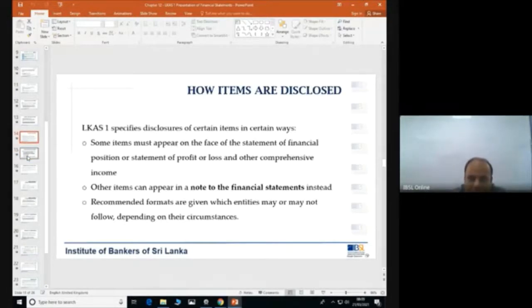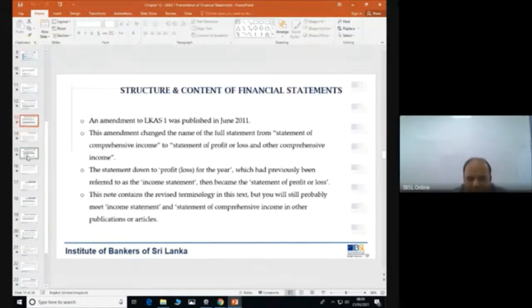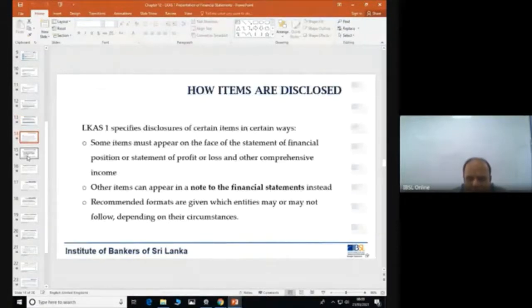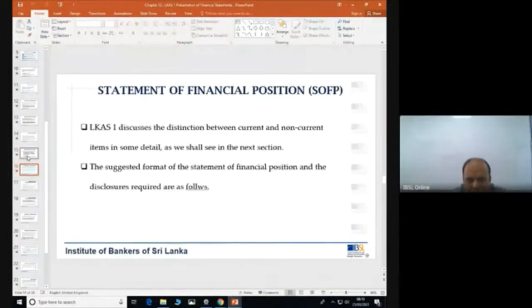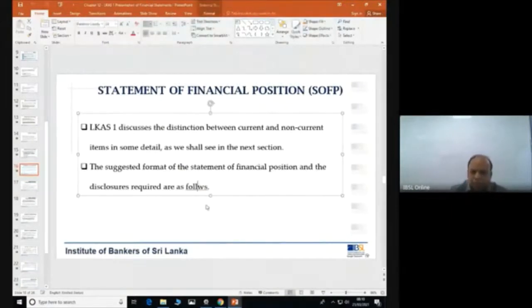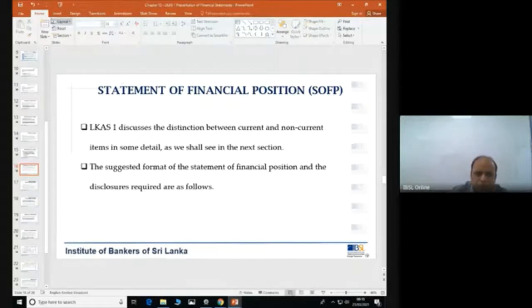Then we looked at how items are disclosed. On the face of the financial statements that you prepare, which are called the primary financial statements, certain items are presented, and certain items are presented in the notes.